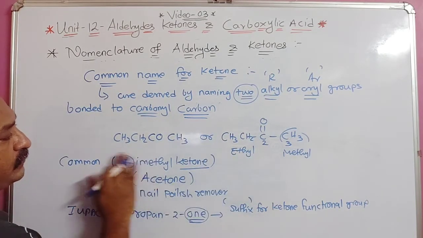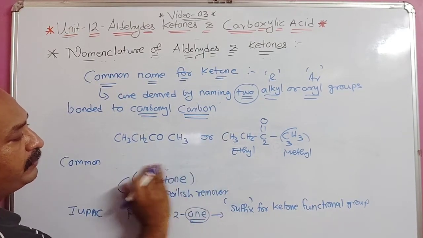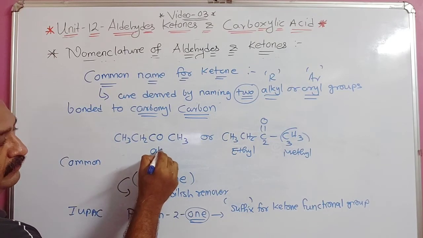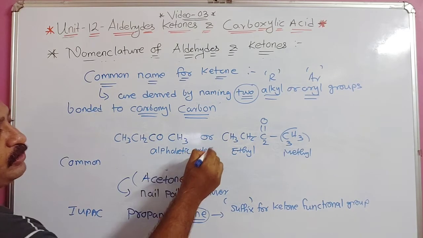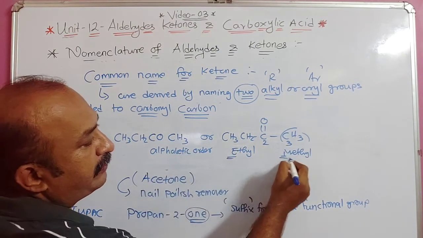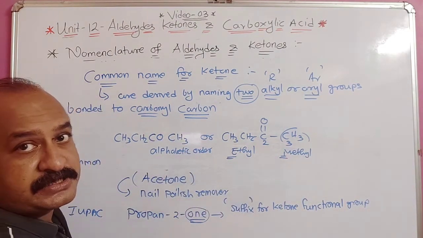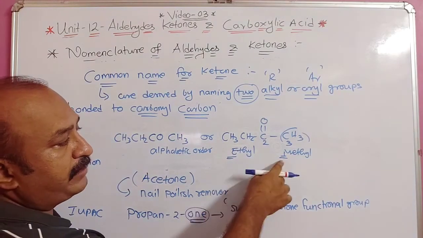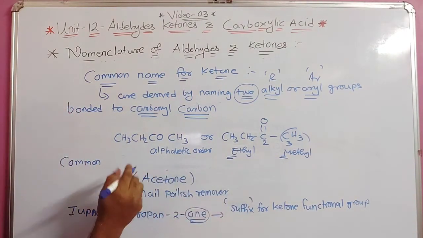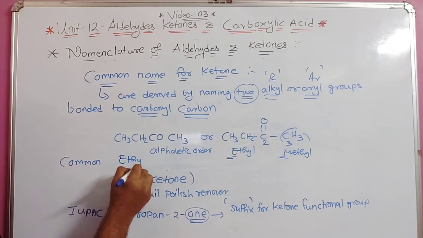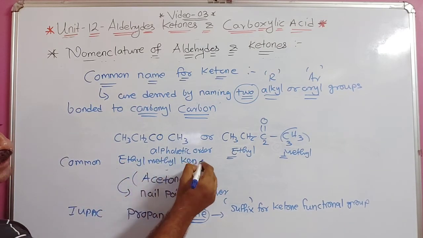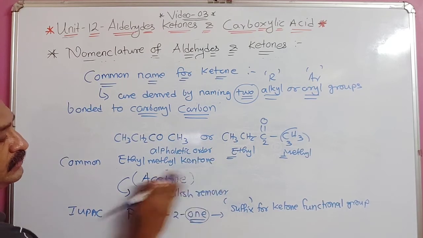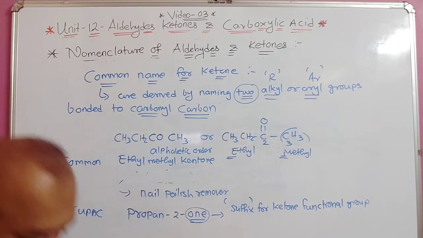This is ethyl, methyl. So in this case, you have to remember the alphabetic order. When we talk about alphabetic order, E and M, in ABCD, which comes first, E or M? E will come first. So the name of this compound will be ethyl methyl ketone. This is the common name. Understood this part? Ethyl methyl ketone.